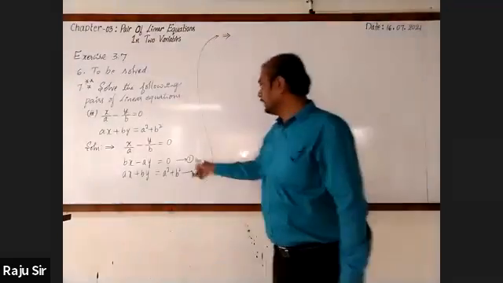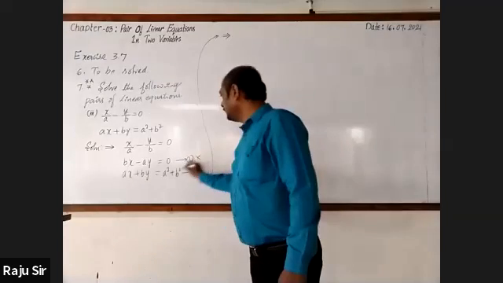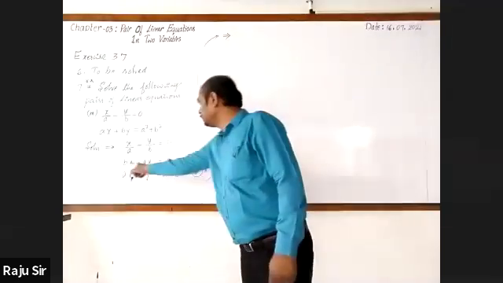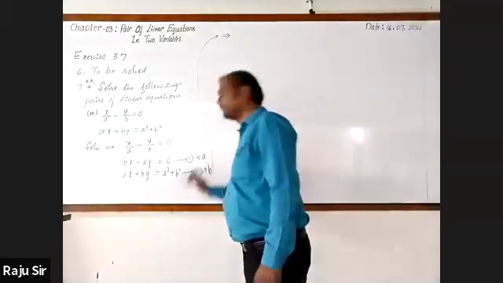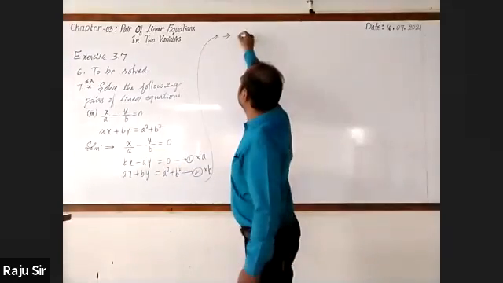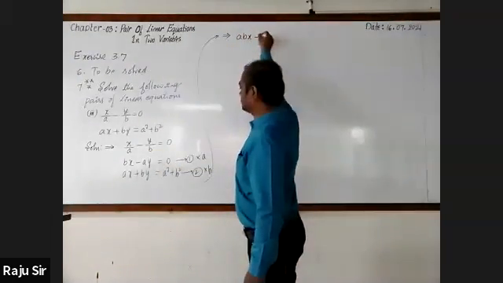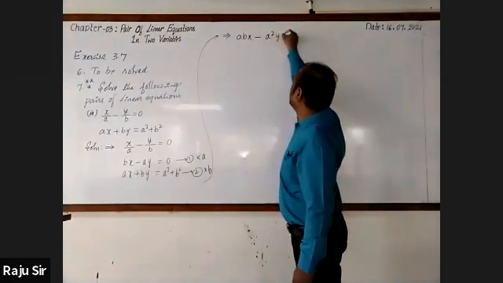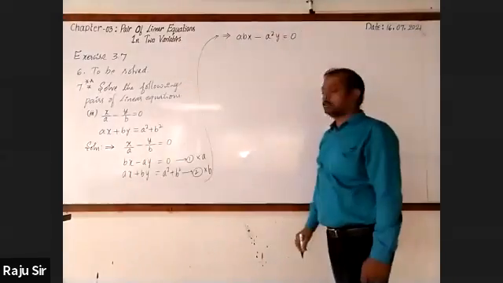So now let us multiply equation 1 by A and equation 2 by B. Then the first equation can be rewritten as ABX minus A square Y, which is equal to 0.